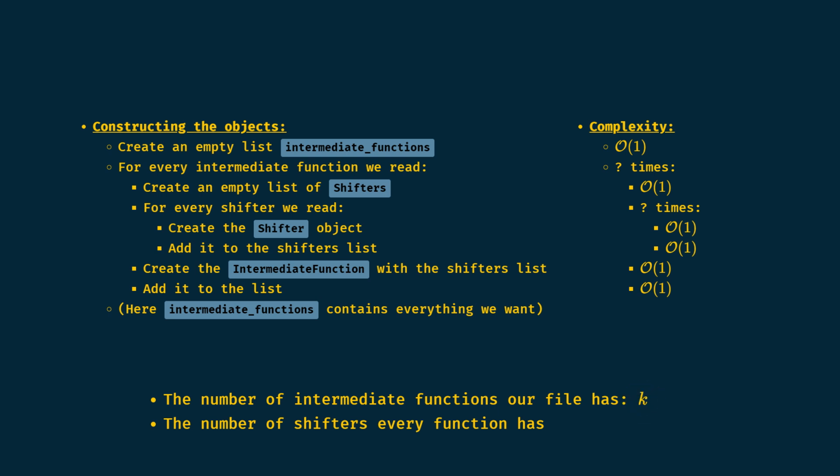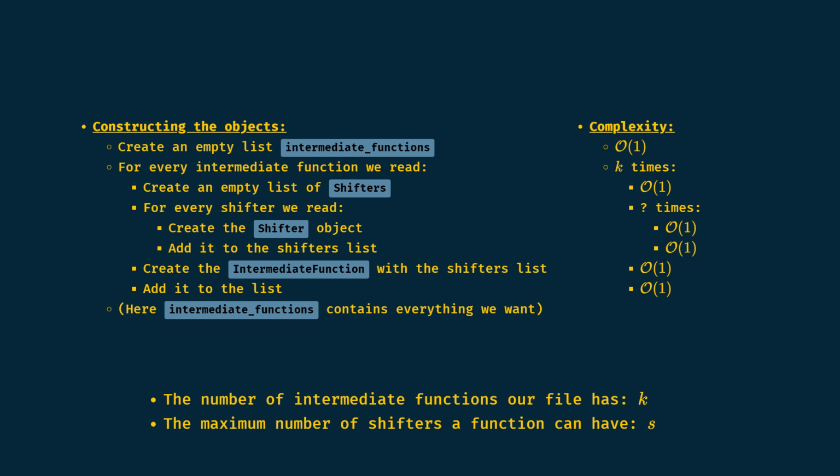Let's call k the number of functions our file has. The first loop will be executed k times. But what about the second loop? Remember when we said we wanted to have an upper bound for the number of operations? That's what we will do. Let's call s the maximum number of shifters a single intermediate function has per our input data.